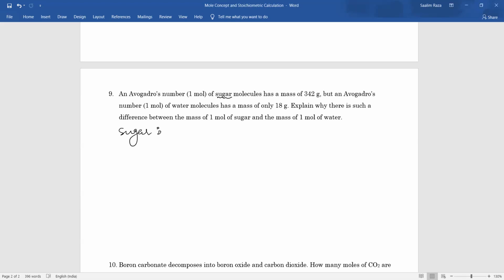12 carbons, H22, and oxygen there are 11. Okay, this is one molecule. And water is only H2O. Okay, now since sugar,